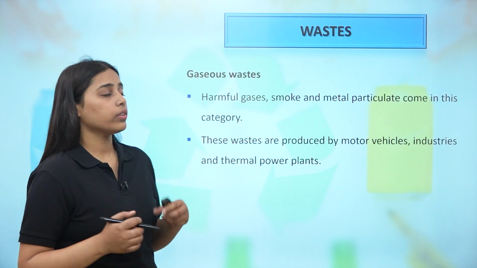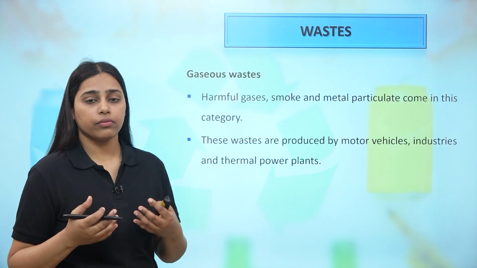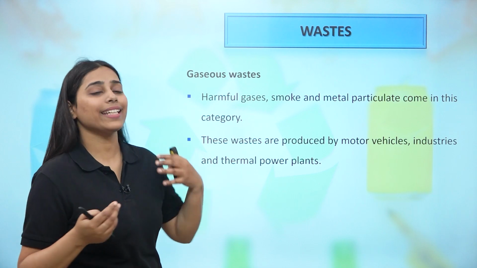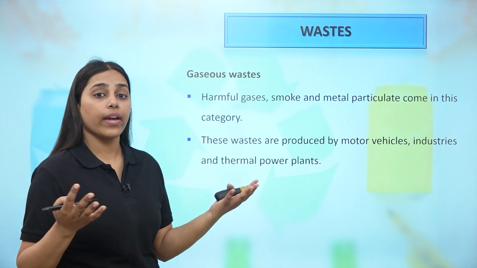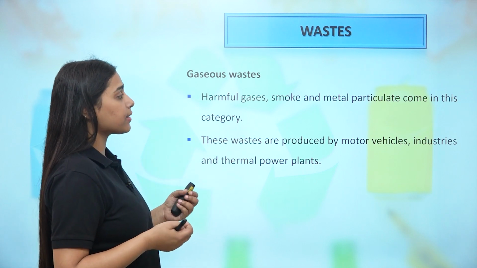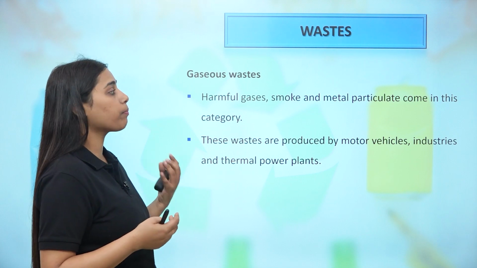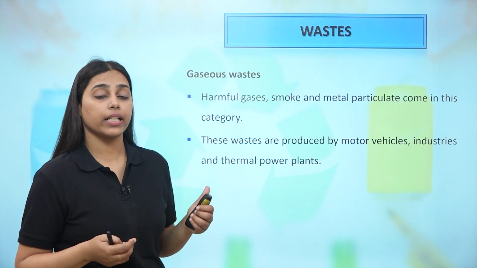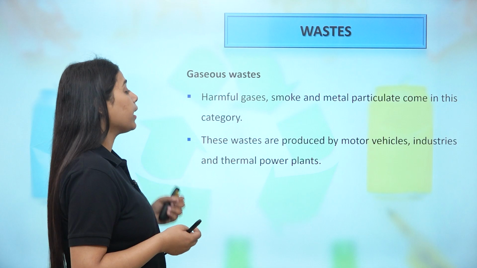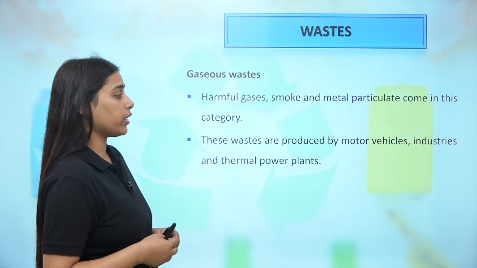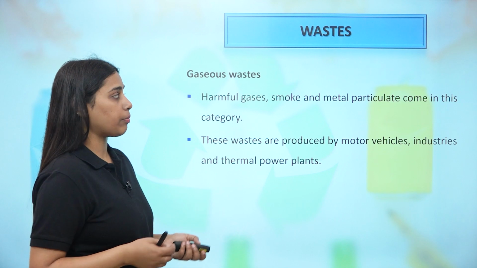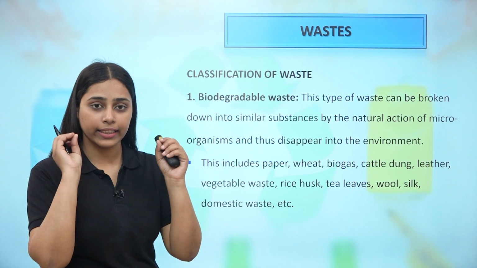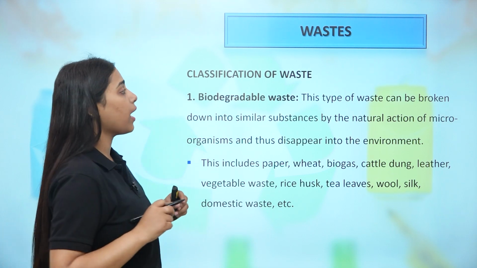Gaseous waste is also there, so let's understand the examples right now, but we are only going to focus here on solid and liquid waste, because gaseous waste directly escapes into the atmosphere and gives rise to air pollution. These include harmful gases from vehicles, automobiles, smoke, metal particulates. They come in different categories and could be released from automobiles and from different industries as well. These wastes are produced by, as mentioned here, motor vehicles, industries, thermal power plants. So you know about all these when you are reading this. So you are definitely getting clicked in your mind that yes, I know these materials and from where these are